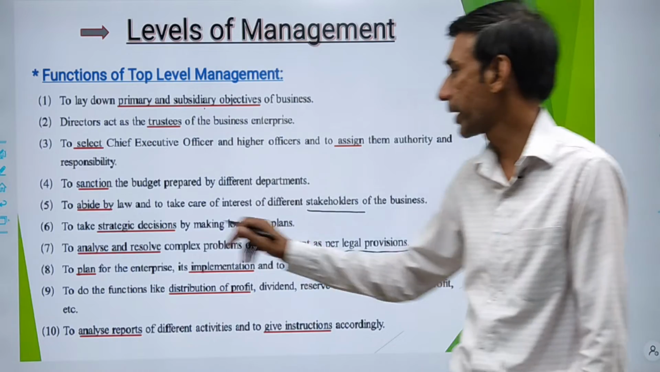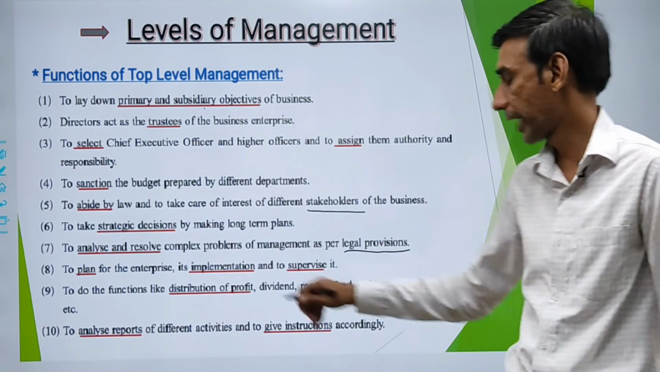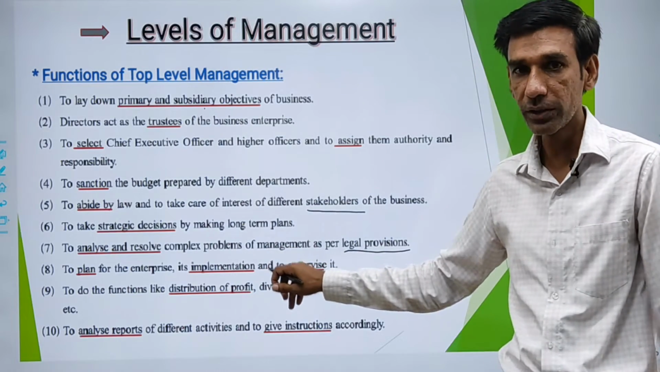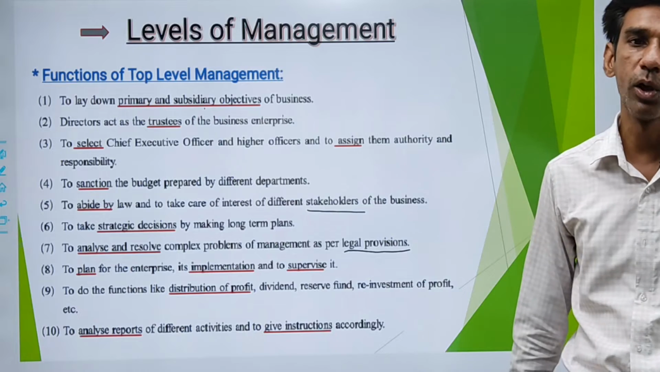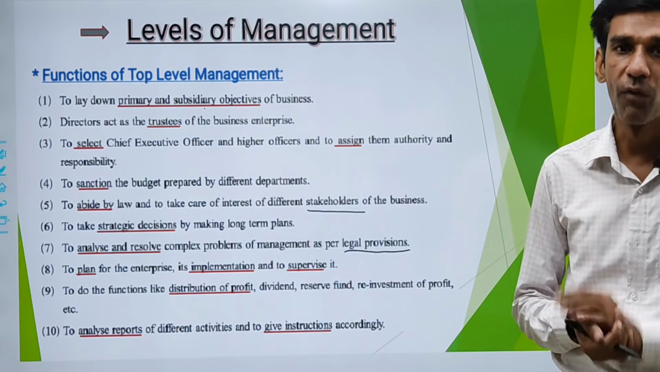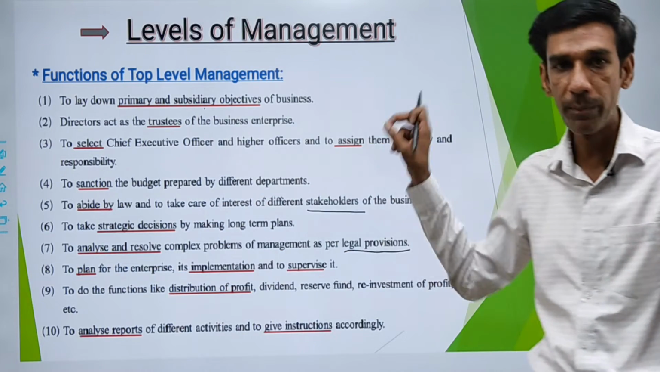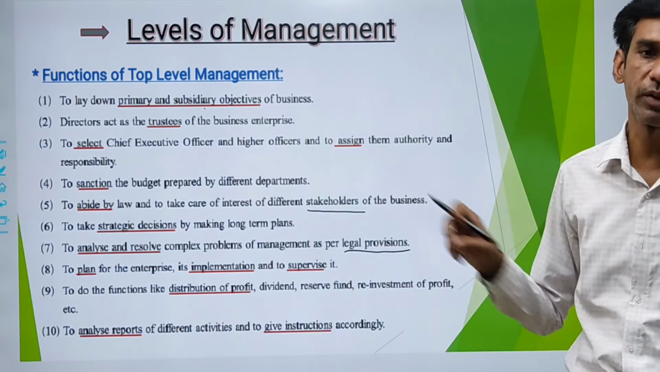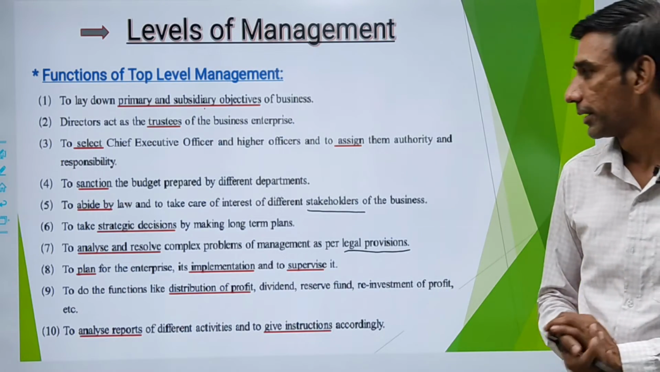Clear? Point number 8. To plan for the whole enterprise, its implementation, to implement the planning and to supervise it. Also to supervise whether the work is done according to the planning or not. So to plan for the enterprise, to implement the plan and to supervise the plan. Implementation is again done by your bottom and middle level.